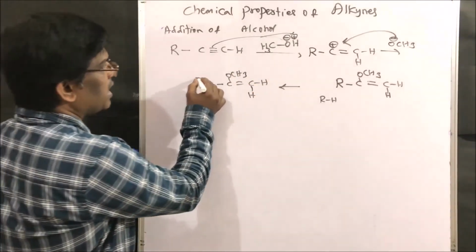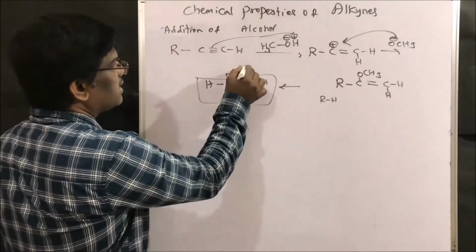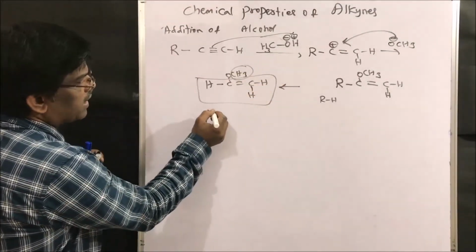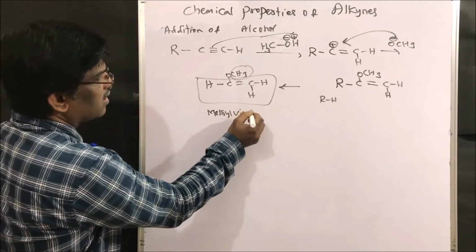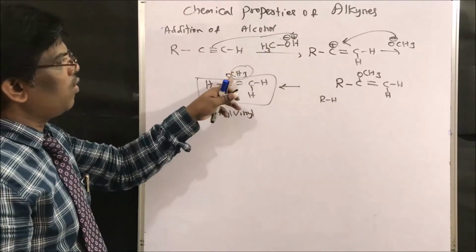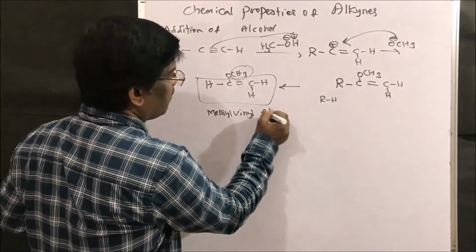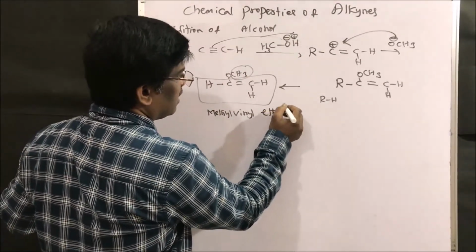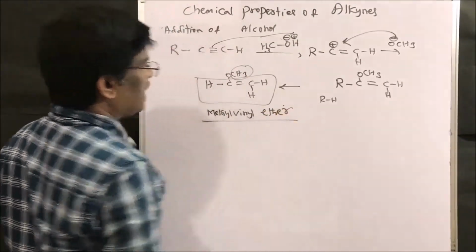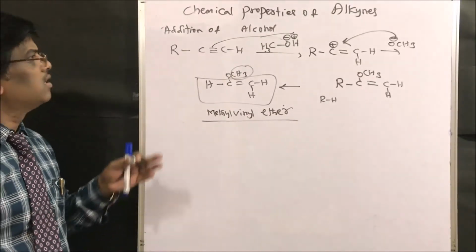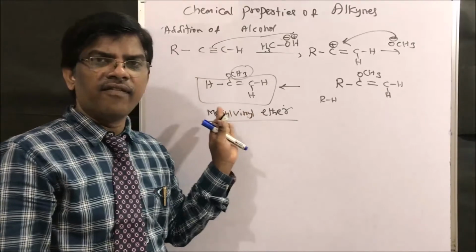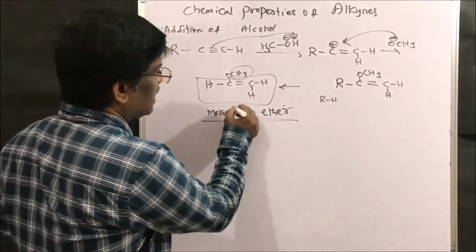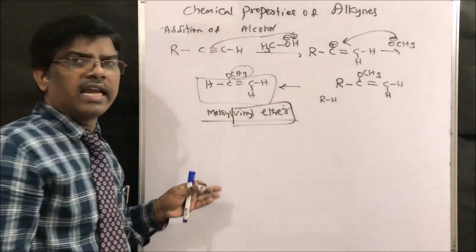This group is vinyl, this is methyl. What is this? C-O-C, an ether, methyl vinyl ether I am going to get. So addition of alcohol to alkynes gives ethers, vinyl ethers.